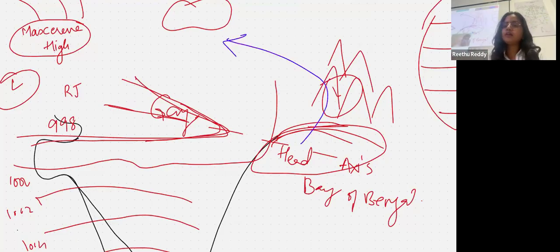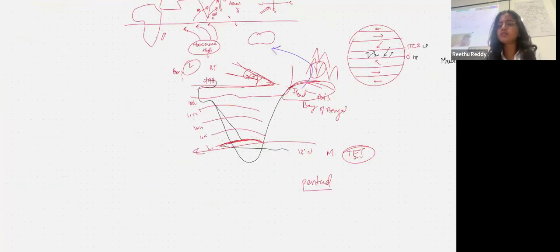So you have the Arabian Sea branch, which goes this way, and the Bay of Bengal branch, which also goes this way.